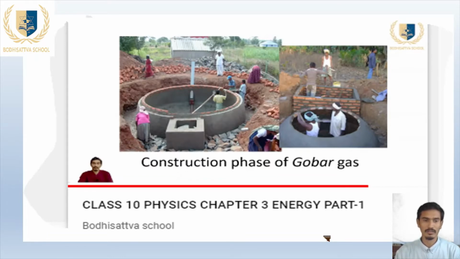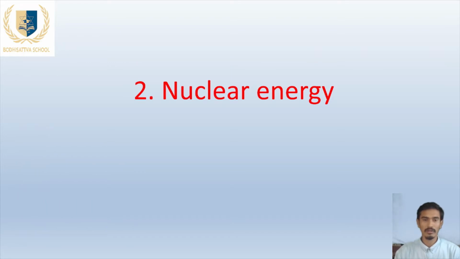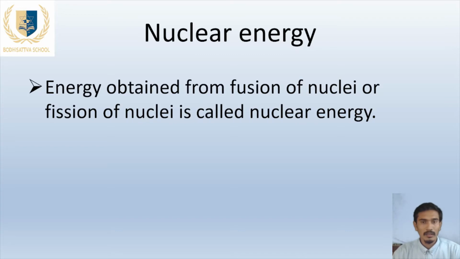Today we will discuss nuclear energy. Energy which is obtained from the fusion of nuclei or the fission of nuclei is called nuclear energy. Fusion means to fuse together, to add together, and fission means to split, to break down into smaller ones. So there are two types of nuclear energy: fusion energy and fission energy.